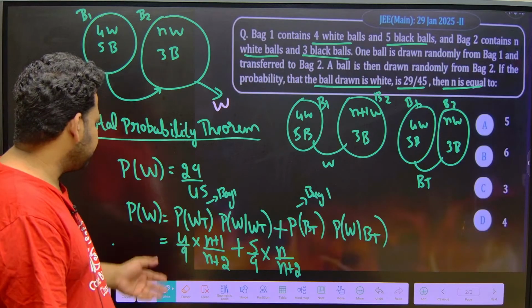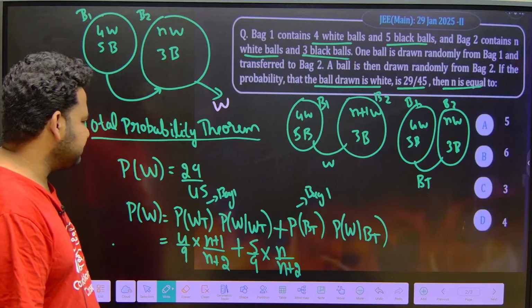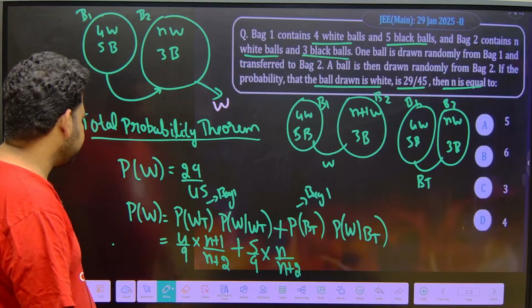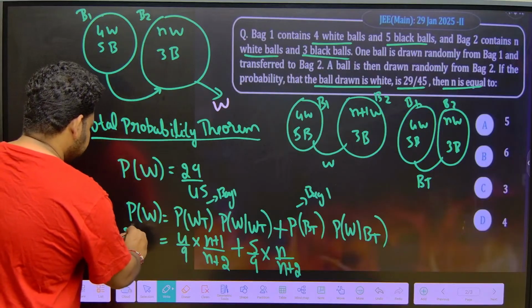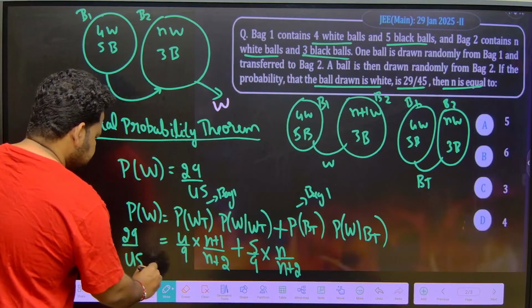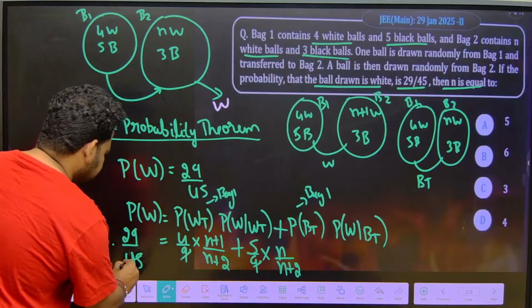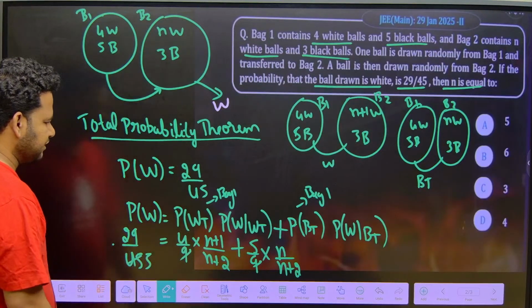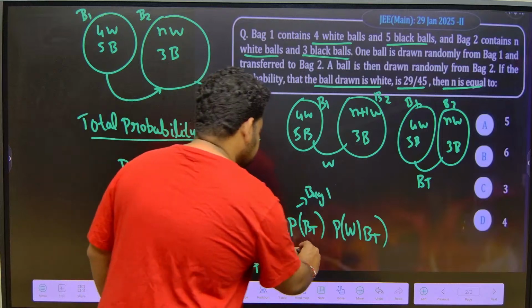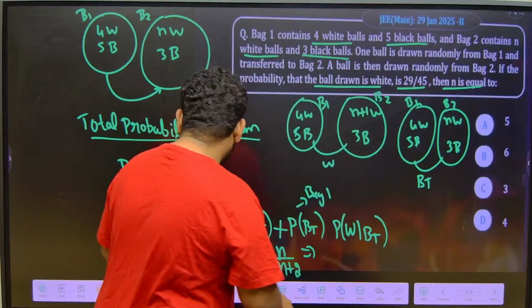Now we have to find out the value of this. The value of this is already given as 29 by 45. So what I can do, friends? Here 9 I can cancel, here it will become 5. So what can I write here? This implies, please be careful while calculating.